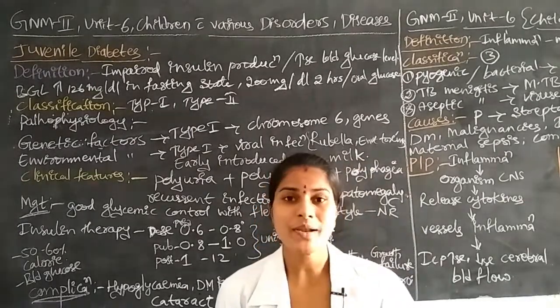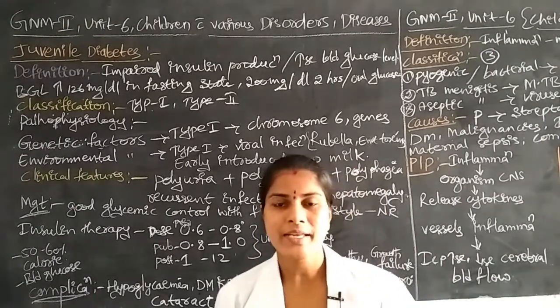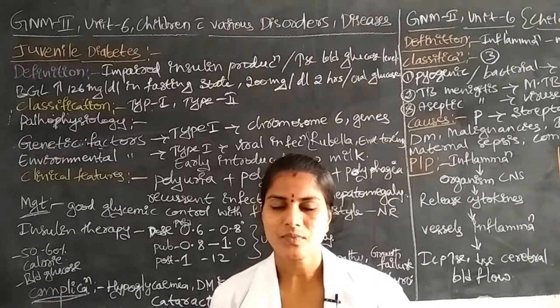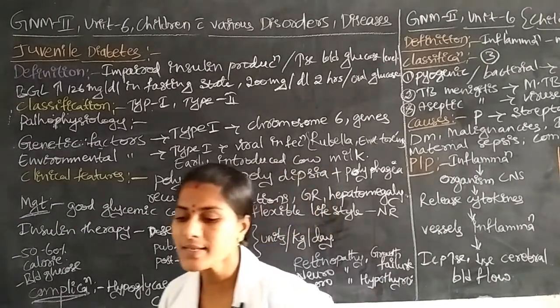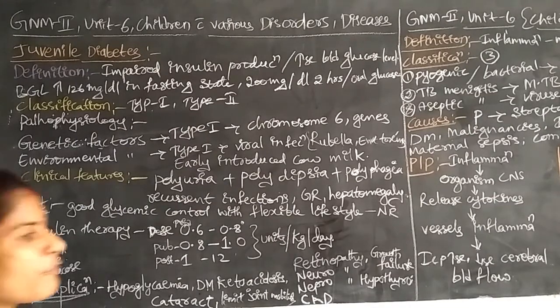How much must the blood glucose level increase? 126 milligrams per deciliter in the fasting state. Fasting state means the child has not taken any food.